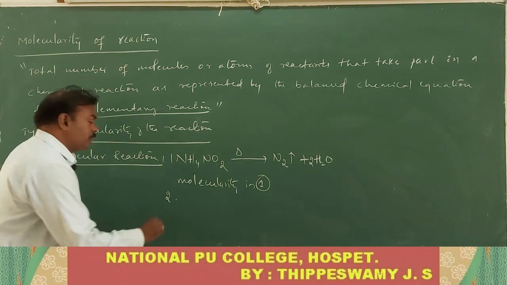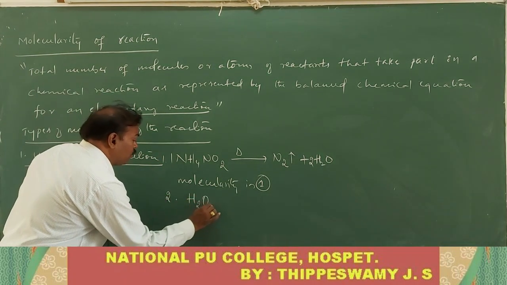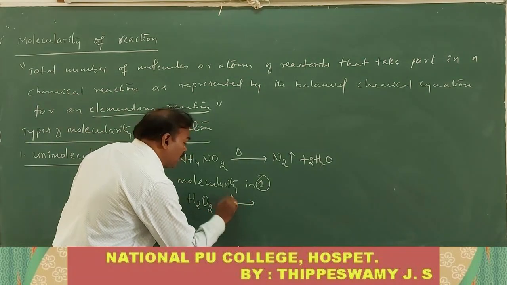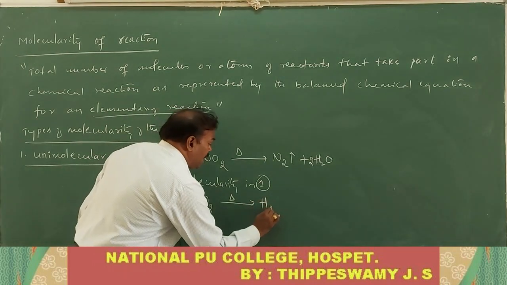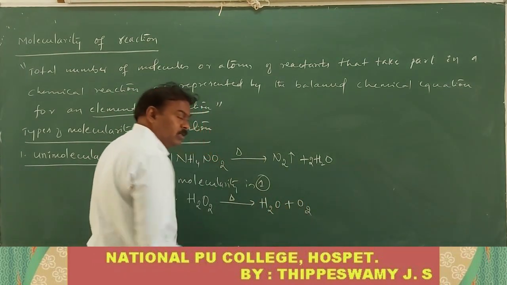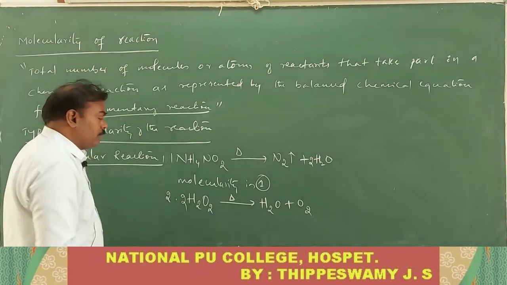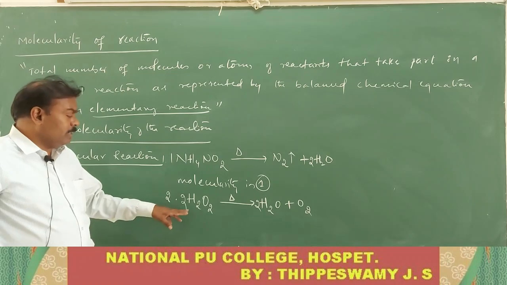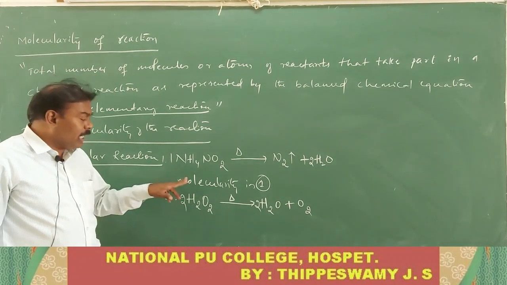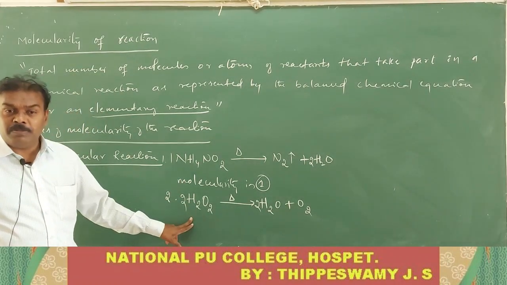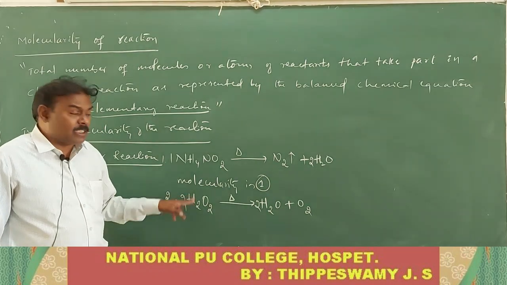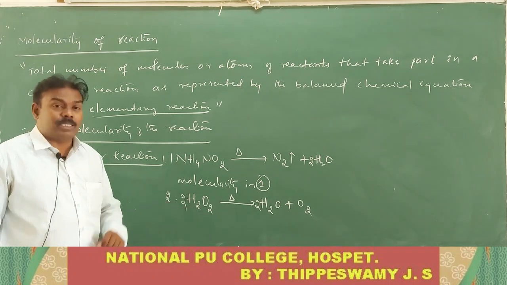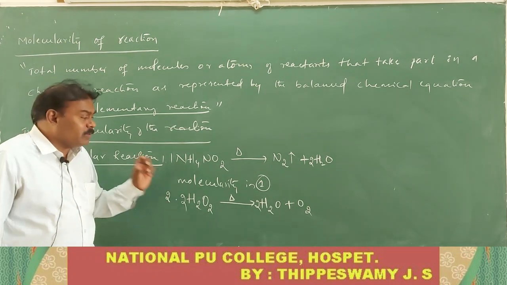One more example. You know hydrogen peroxide, H2O2. Hydrogen peroxide on heating undergoes decomposition and gives H2O plus O2. Here there are 2 moles of H2O2, giving 2 moles of H2O and 1 mole of O2. Now the reaction in which only one molecule of the reactant takes part, as represented by the balanced chemical equation for a single step. This is one of the complex reactions. What is meant by the term complex reaction?